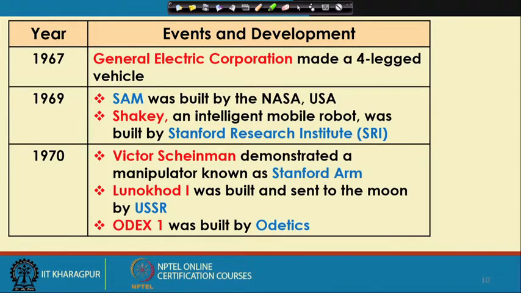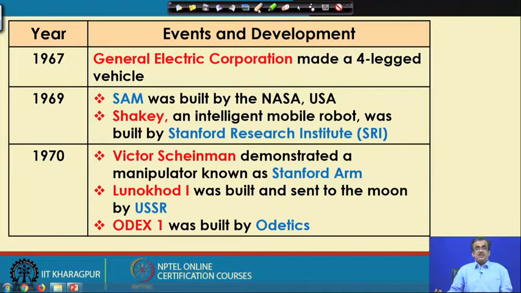Next, in the year 1967, General Electric Corporation made a four-legged robot, a four-legged vehicle, and they demonstrated it and it worked well. Then in the year 1969, SAM was built by NASA USA. SAM was the name of that particular robot built by NASA.